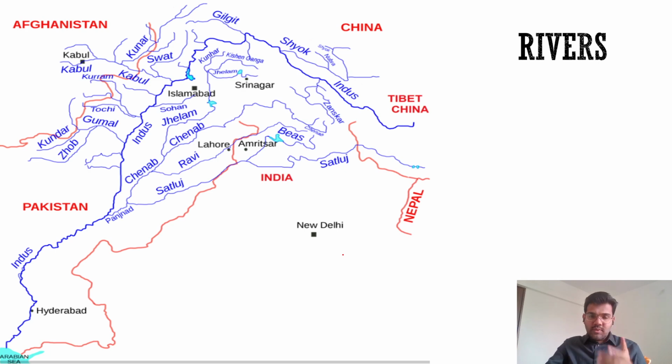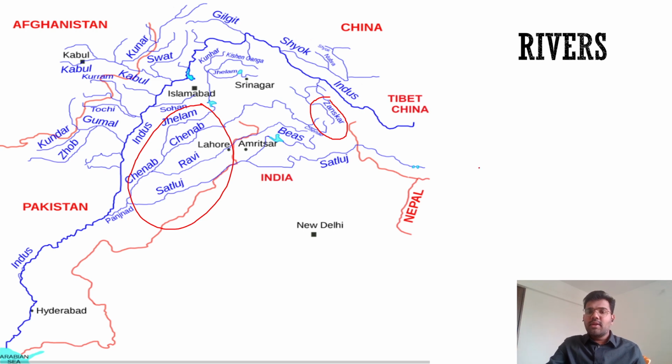Now let us talk about the river. Again, we will talk about Indus in detail in our next segment. But till now, what you can remember, the Indus River flows between which two mountain ranges? So that is very important. And the left bank tributary of Indus is called Zanskar. So Zanskar is the left bank tributary, and over here these five rivers: Jhelum, Chenab, Ravi, Beas, and Satluj. They are called Panchanad, and they are also left bank tributaries of River Indus.